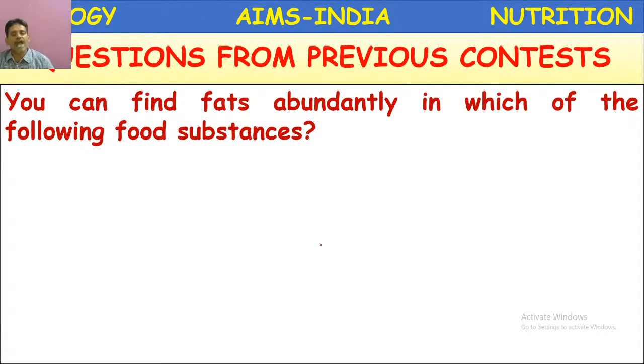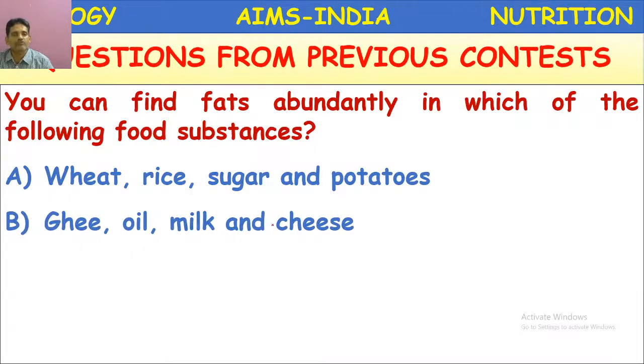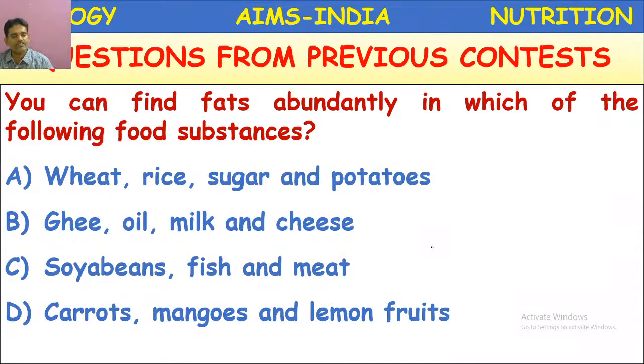You can find fats abundantly in which of the following food substances? First option, wheat, rice, sugar and potatoes. Ghee, oil, milk and cheese. Second option. Soya beans, fish and meat. Third option. Carrots, mangoes and lemon fruits.